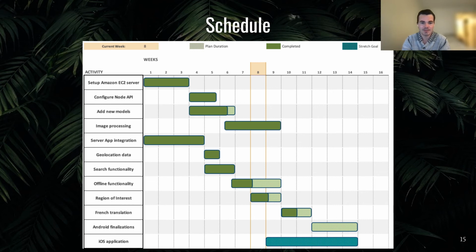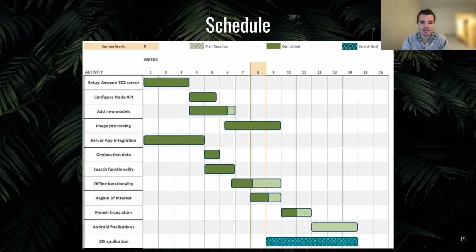The focus for the upcoming weeks will be on the offline functionality for the Android application, including finishing the region of interest component that will be combined with our downloading tool. We will also need to compile a list of words in our app to send to our client for translation. Once we have this, our multilingual support will be completed.